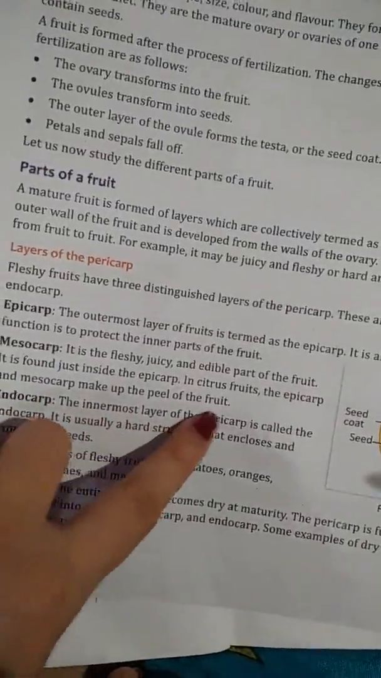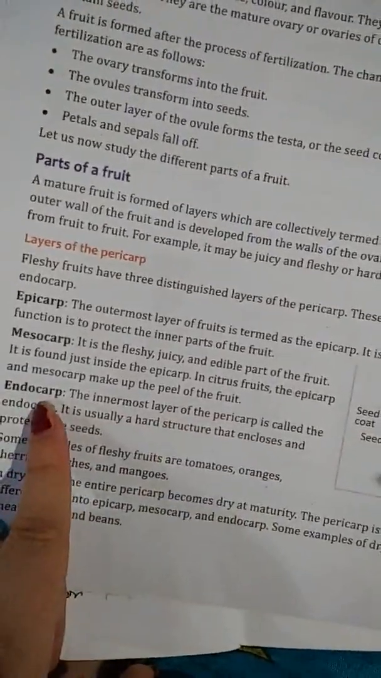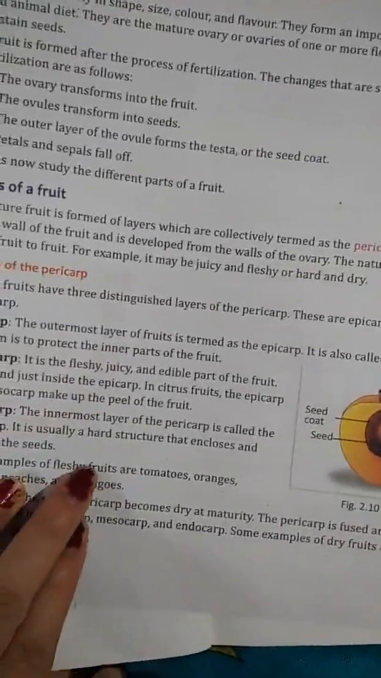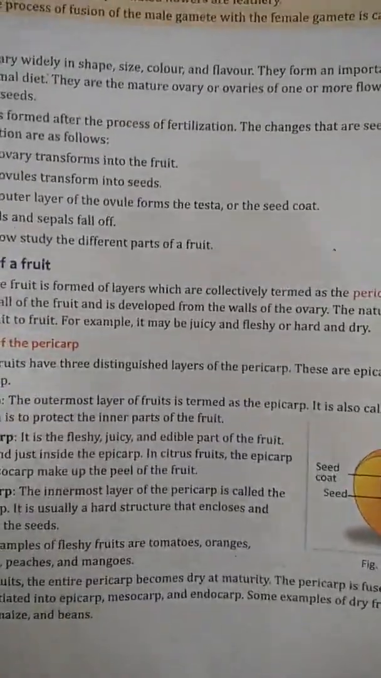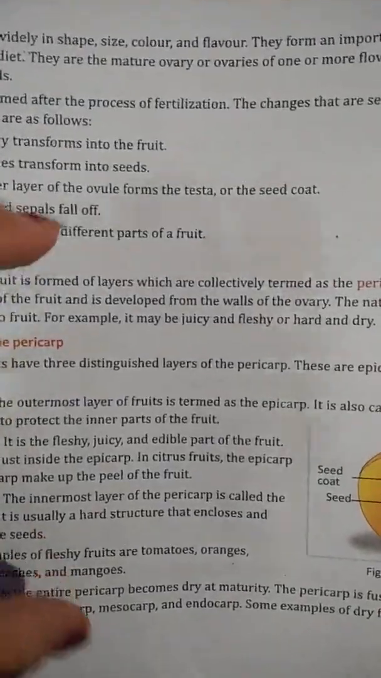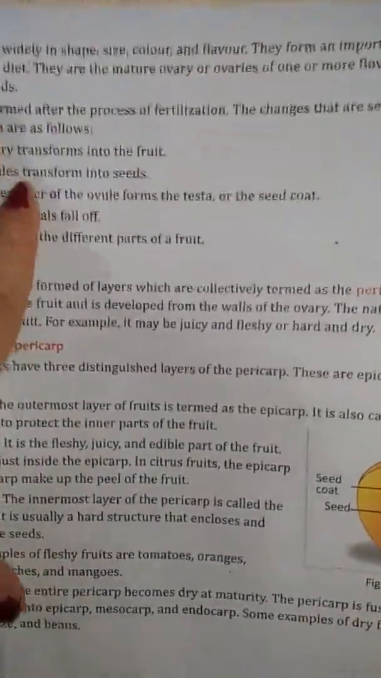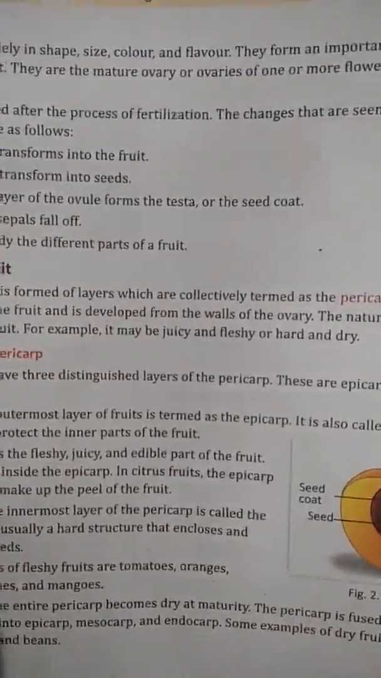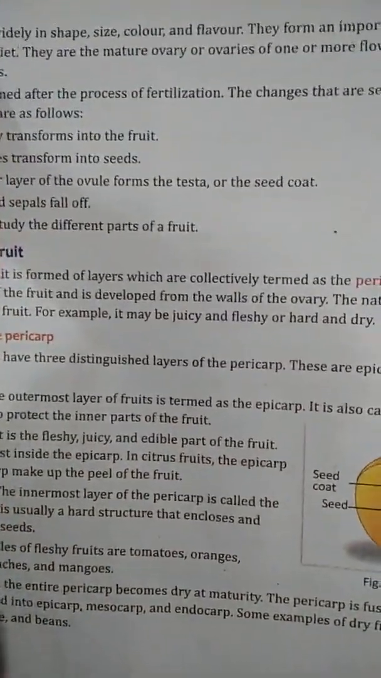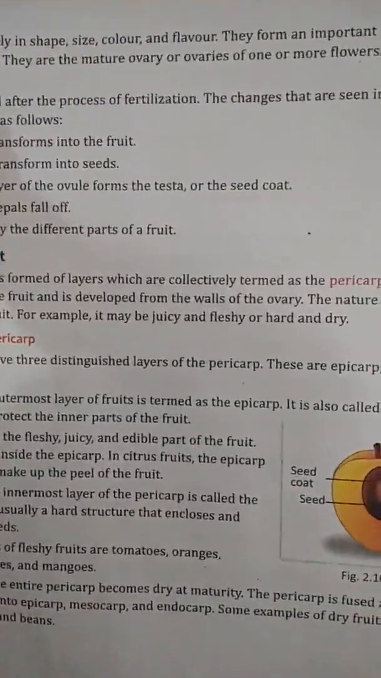Endocarp is the innermost layer of pericarp. Some examples of fleshy fruits are tomatoes, oranges, peaches, mangoes, etc. Now the function of fruit is, first of all, that fruit stores food inside it. The fruits protect seeds. Some fruits have structures such as hooks, spines and bristles. They help the fruit to stick to the body of animals and subsequently facilitate the dispersal of seeds to a far away place.